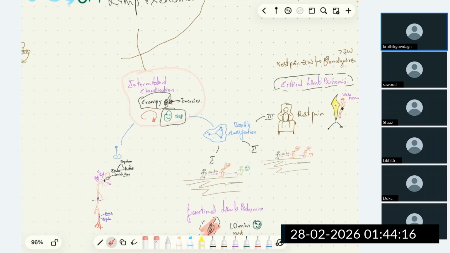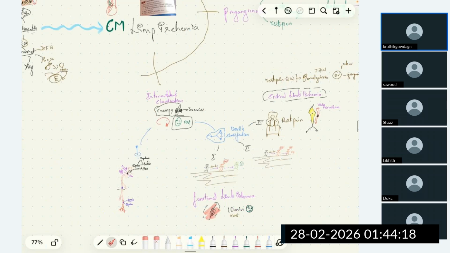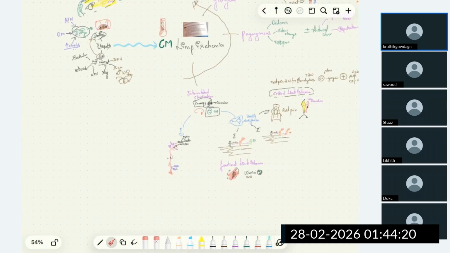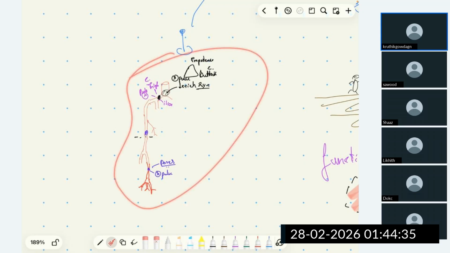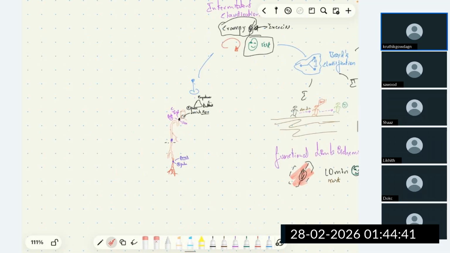Now, based on the site of vessel involved, the vessel from aorta to iliac artery to femoral artery, popliteal artery, anterior and posterior tibial artery can be involved. Any of these structures can be involved in atherosclerosis. Based on the level of involvement, we have the clinical manifestations. We have the intermittent claudication pain site.